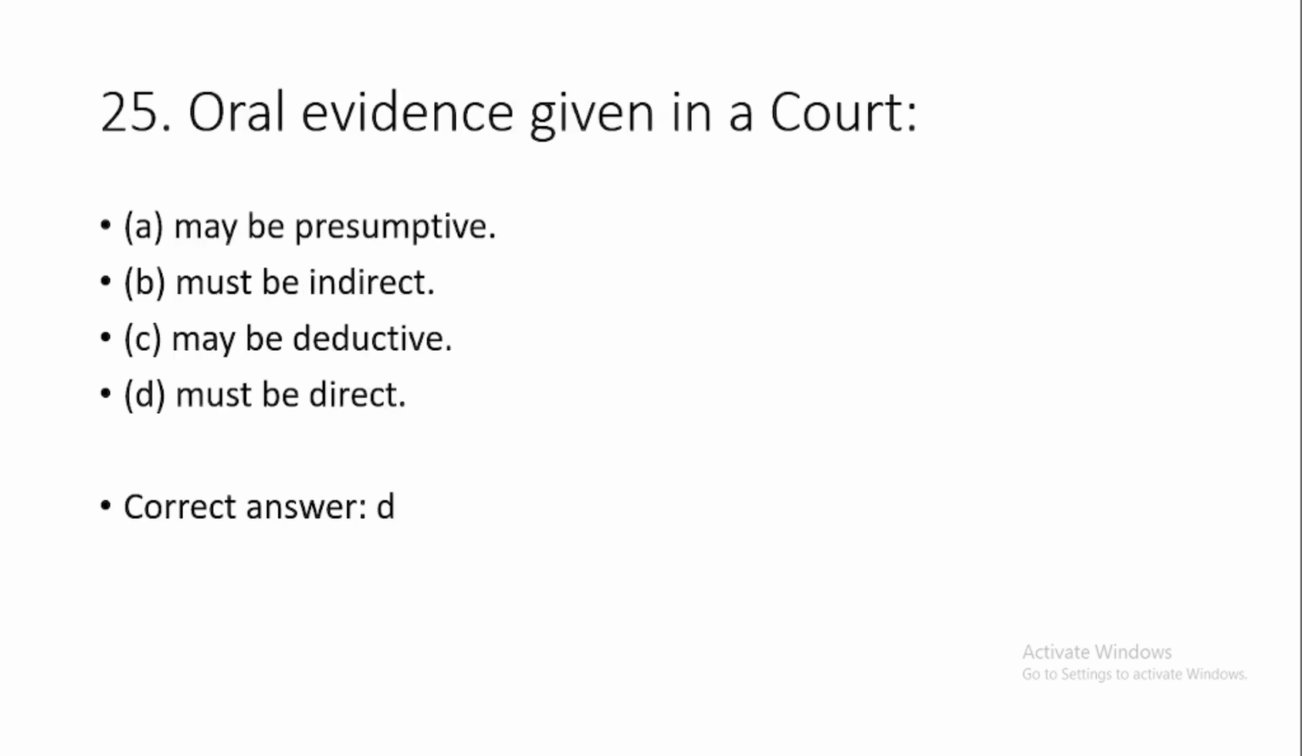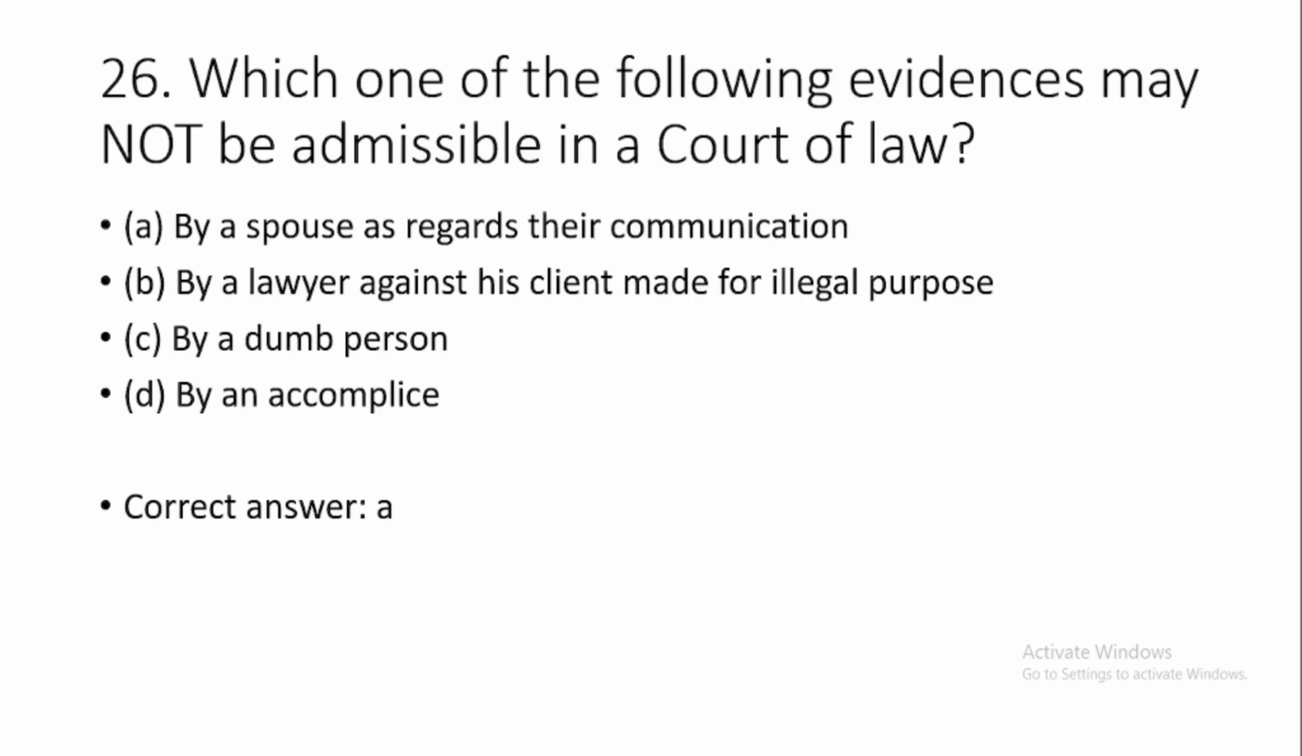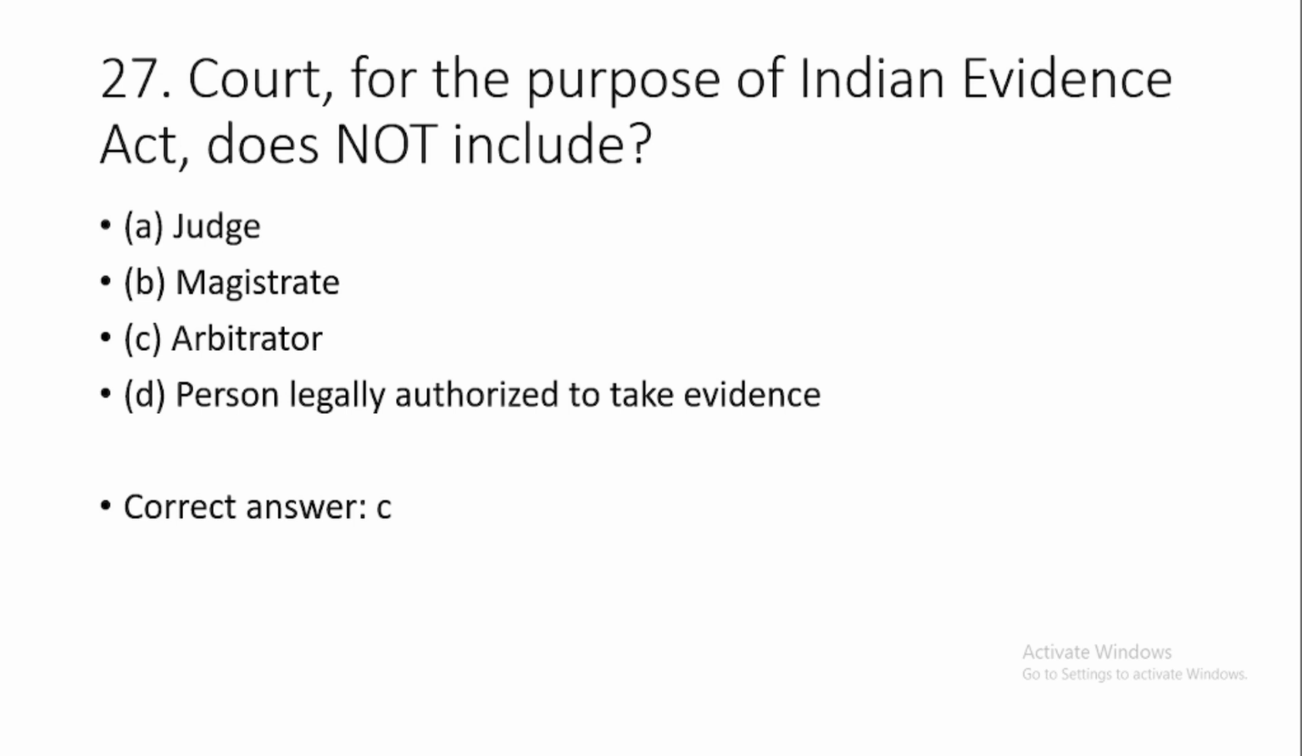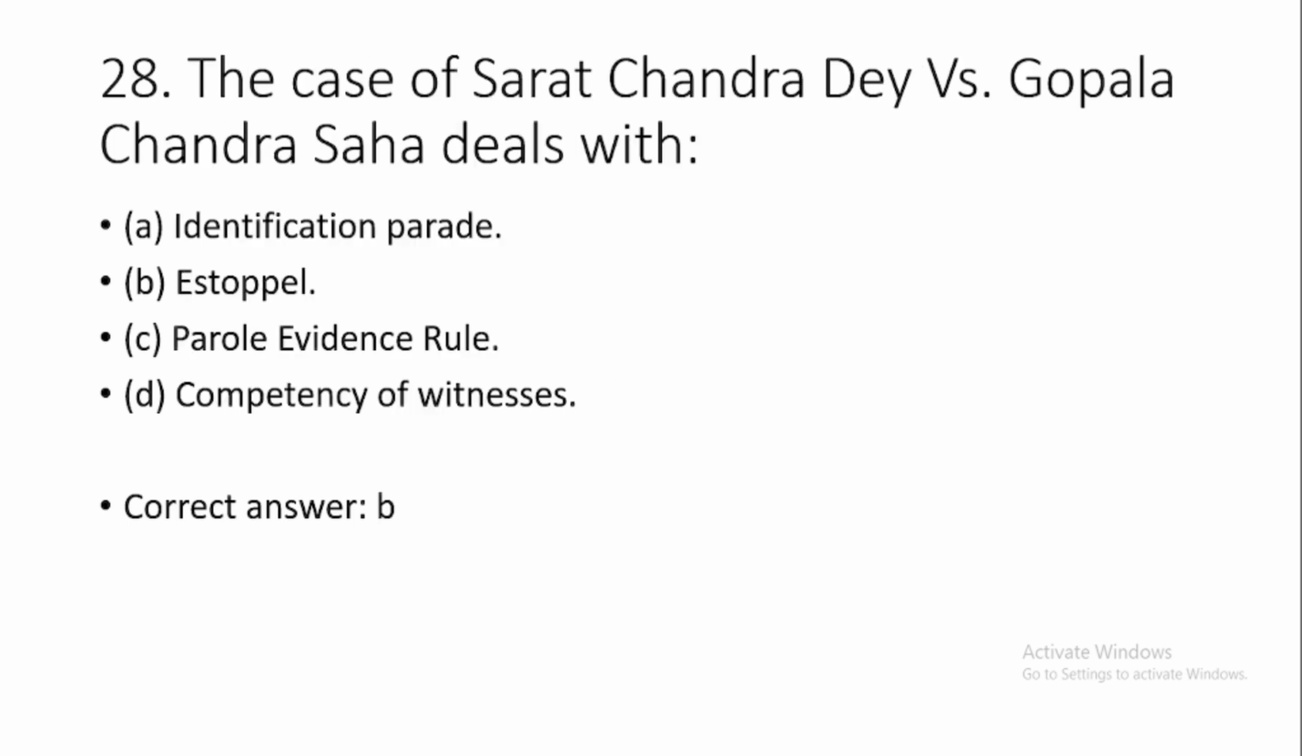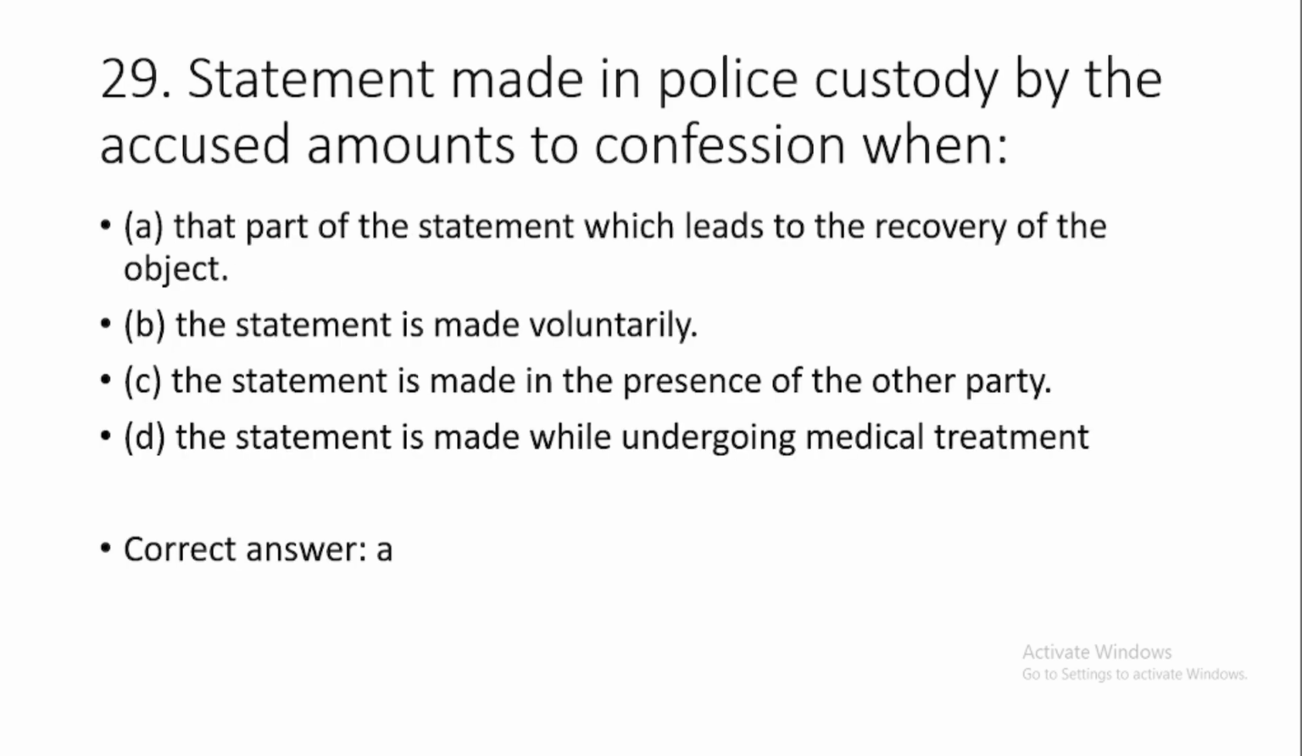25. Oral evidence given in a court, option number D, it must be direct. 26. Which one of the following evidences may not be admissible in a court of law? This is option number A, by a spouse as regards their communication. Then question number 27. Court for the purpose of the Indian Evidence Act doesn't include, option number C, arbitrator. 28. The case of Sharat Chandra Dev versus Gopal Chandra Saha deals with option number D, estoppel.